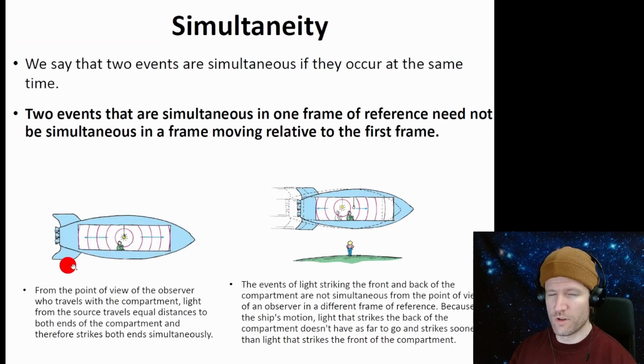And this isn't just a quirk of light. Things are actually not simultaneous here, and they are here. So it's really weird.